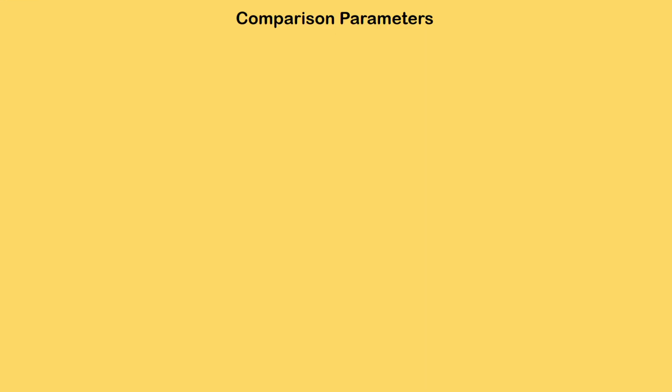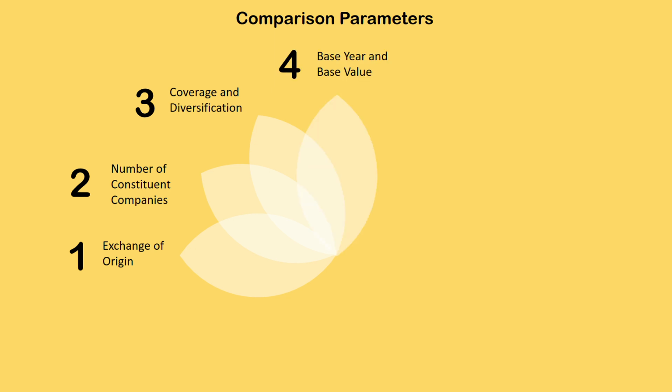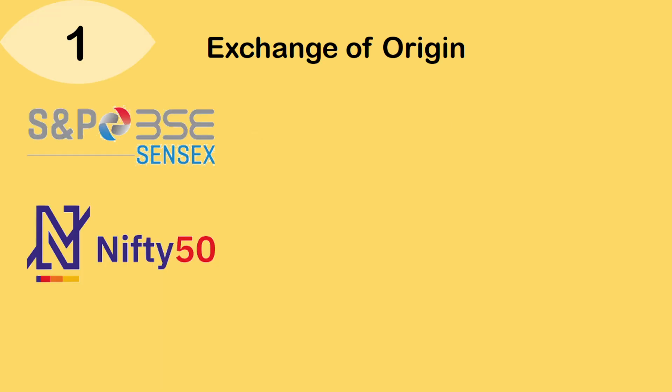So I'm going to compare Sensex and Nifty 50 on seven parameters. These parameters are: first, exchange of origin; number two, number of constituent companies; number three, coverage and diversification; number four, base year and base value; number five, ownership and management; number six, calculation methodology; and finally, number seven, review and reconstitution. So let's see how the indices fare on each of these parameters.